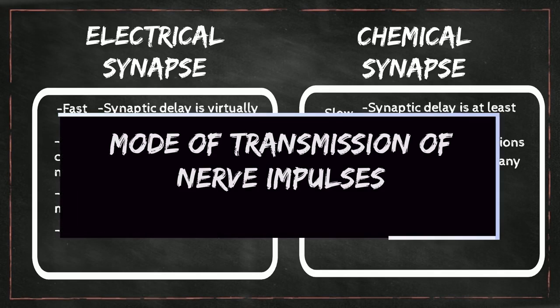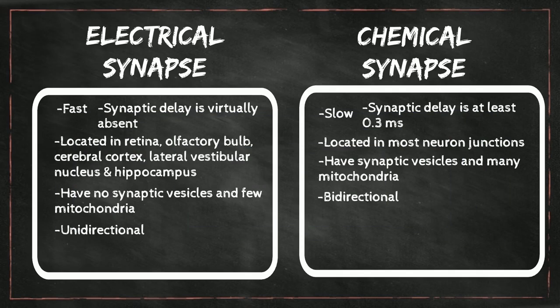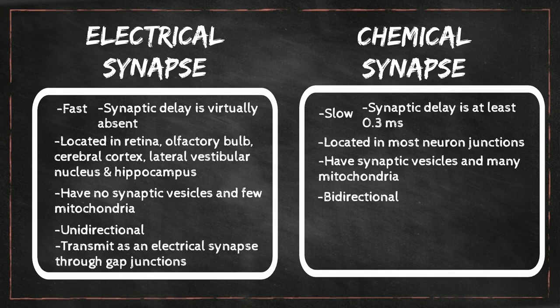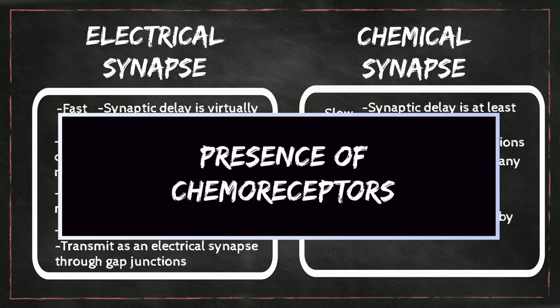Next is the mode of transmission of nerve impulses. In electrical synapse, the transmission of nerve impulse occurs as an electrical signal through gap junctions or low resistance bridges, while the mode of nerve impulse transmission in chemical synapse is that it transmits as a chemical signal by means of neurotransmitters.